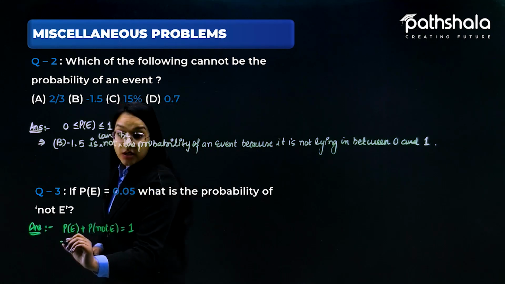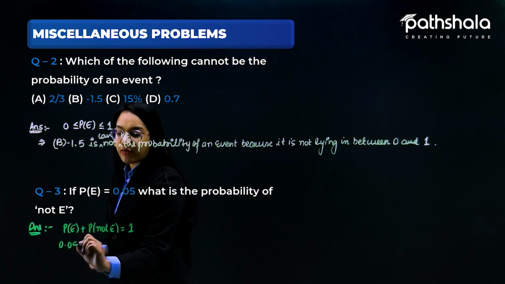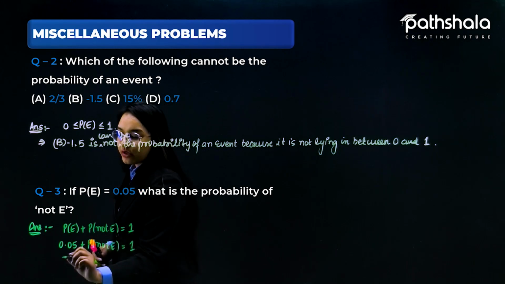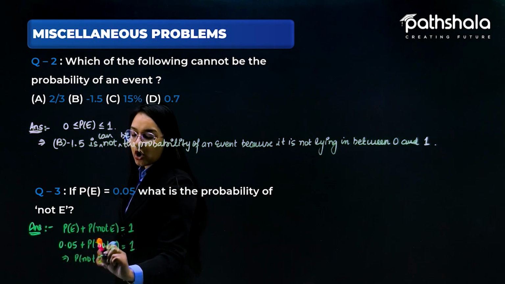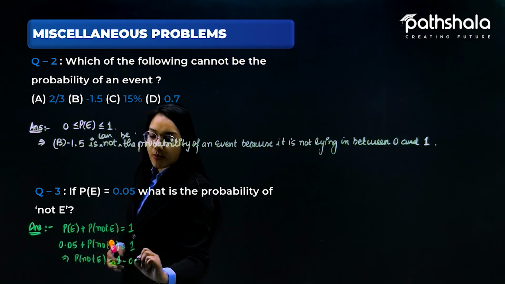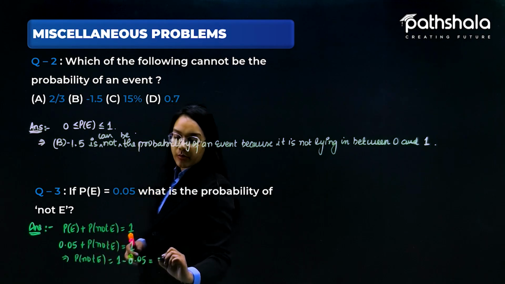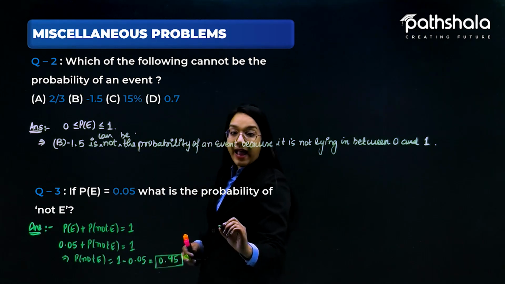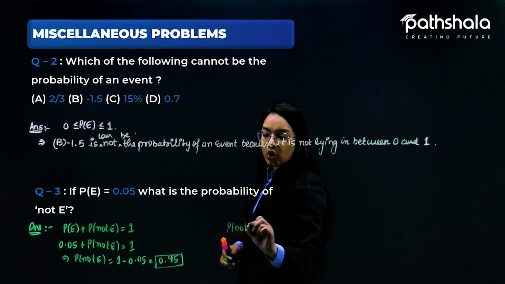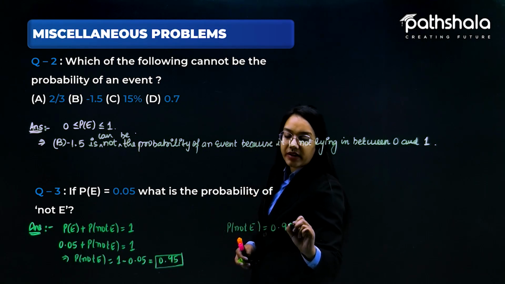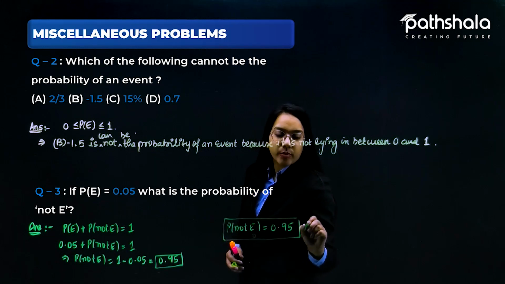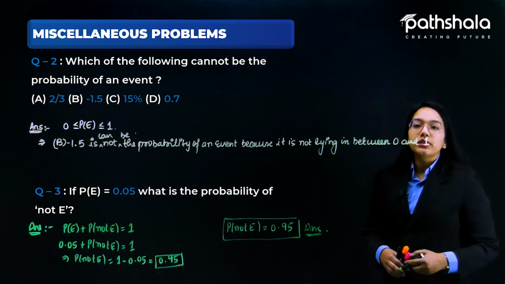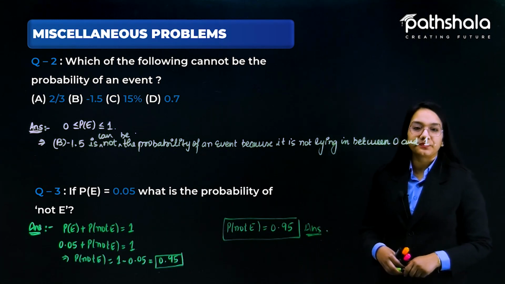So the probability of E is 0.05 plus the probability of not E is equal to 1. So it implies that the probability of not E is nothing but 1 minus 0.05, which is 0.95. And hence the probability of not E is 0.95, which is the answer using the concept of complementary events. So this is all about question number 2 and question number 3.